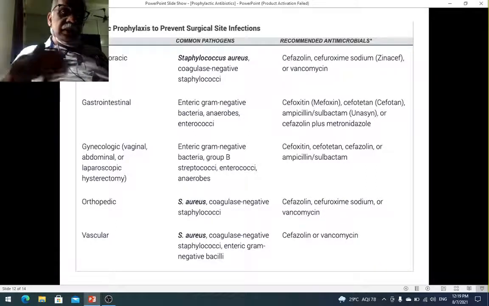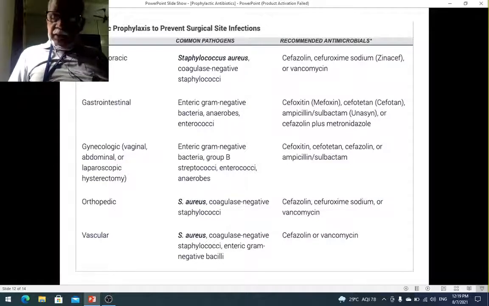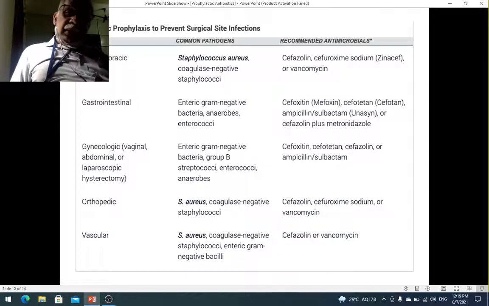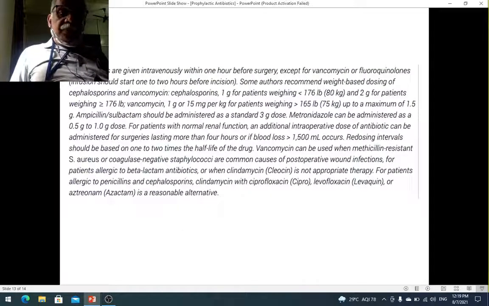Like that for cardiothoracic surgery, vascular surgery and all that. So this is just to give you an idea about how the antibiotics are selected. I told you the commonest one is cephalosporins, that is cefazolin. It is the commonest antibiotic that is used as prophylaxis. This covers the organisms in the skin, that is Staphylococcus aureus. So that is probably the commonest that is used.